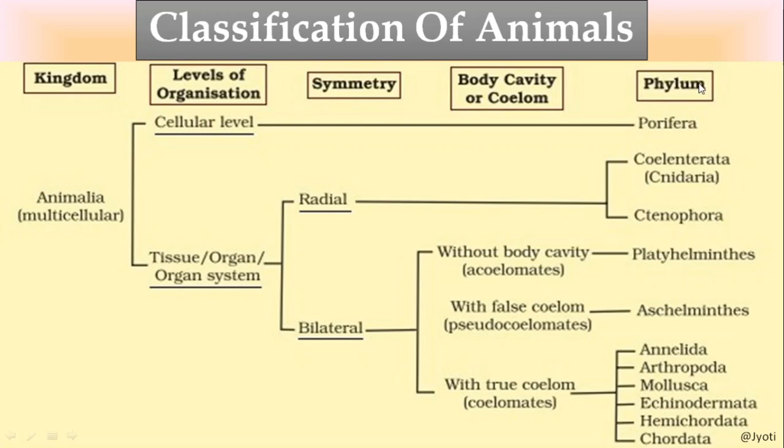So in this way the animal kingdom is divided into these phyla. Phylum is singular, so phyla is plural. So what are the phyla? Porifera, Coelenterata, Ctenophora, Platyhelminthes, Aschelminthes, Annelida, Arthropoda, Mollusca, Echinodermata, Hemichordata and Chordata.